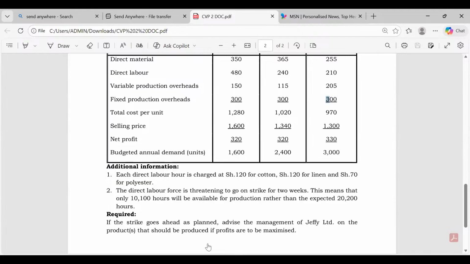Remember fixed cost, even if you're producing zero, like now in this room, if we get 0 students, shall we go to the landlord and tell the landlord on our knees that you got 0 students, now you can't pay rent? He won't understand. Fixed cost is predetermined. You get it in advance, using budgeted production. And once you've gotten it using budgeted production, that figure will never dance as the number of units dances. Never. So it will be 300 times 1,600 plus 300 times 2,400 plus 300 times 3,000.